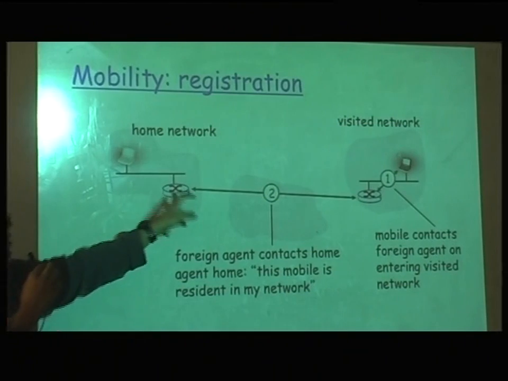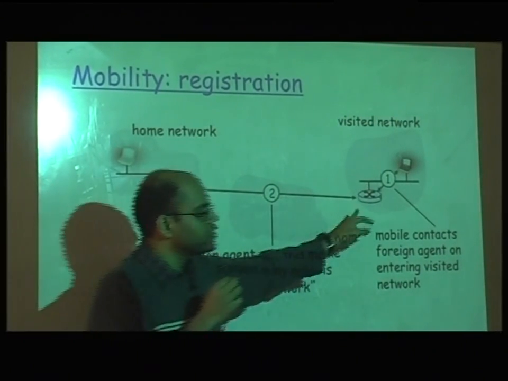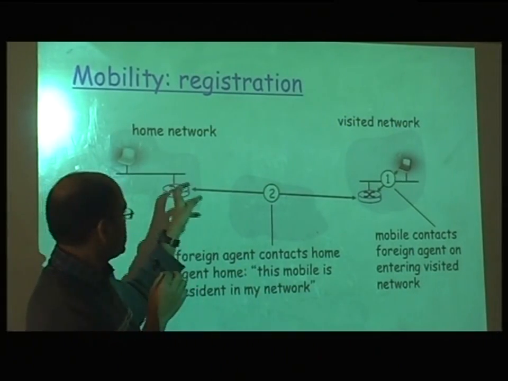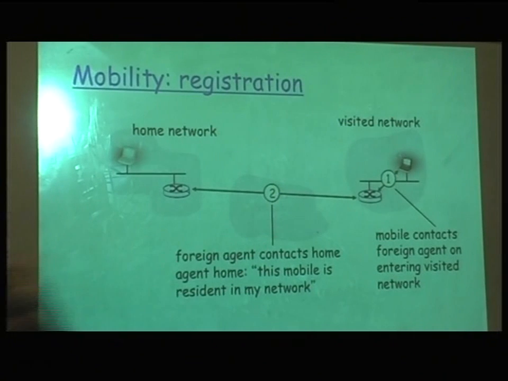The home network authenticates it, perhaps with a username and a password, and then tells this router to go ahead and take care of this node. The home network also learns about the new location.